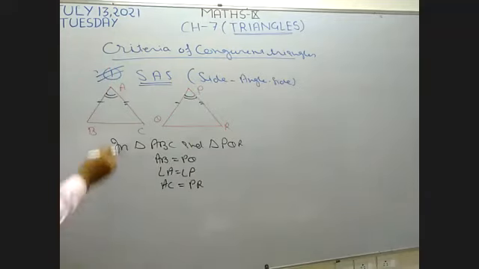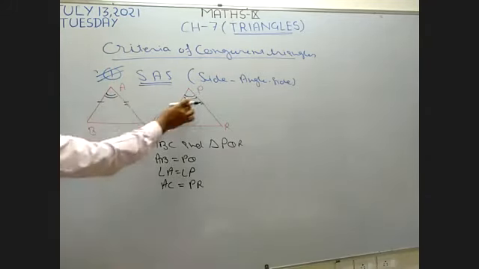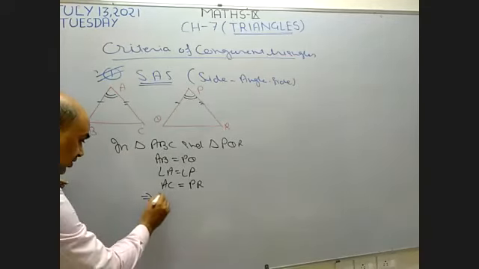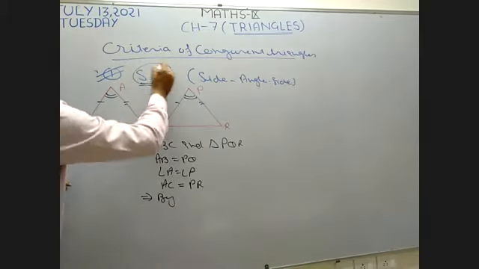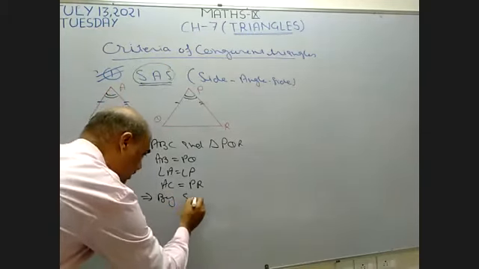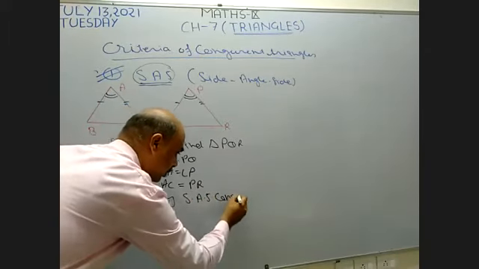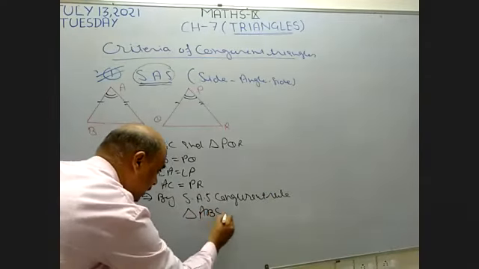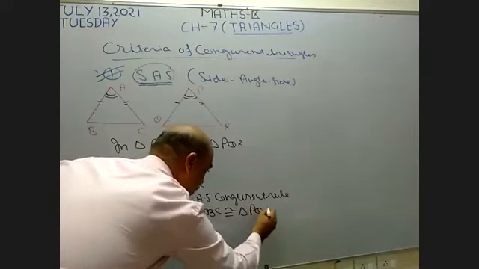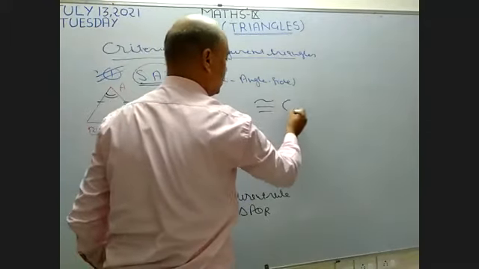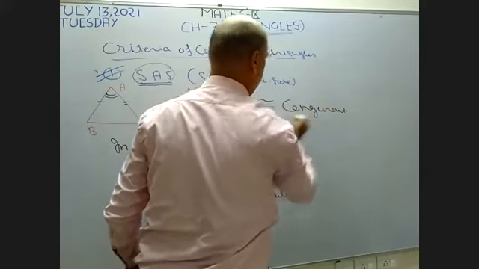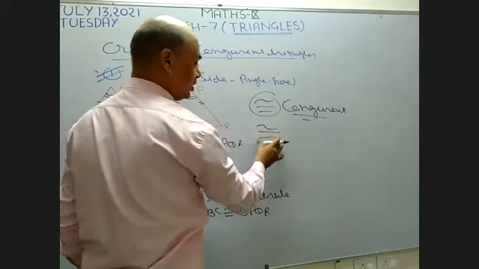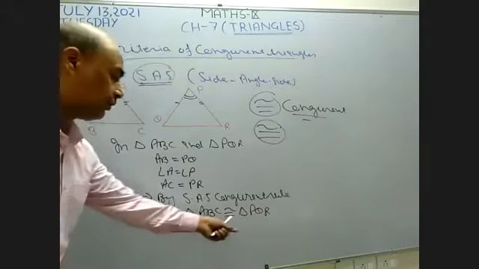If in this way two sides are equal and the angle between them is also equal, then by which condition are these two triangles congruent? By this condition, SAS. Triangle ABC becomes congruent to triangle PQR. This is the sign of congruent. When two triangles are congruent, you have to use this sign, which is like an equals sign with two parallel lines. So these two triangles become congruent.